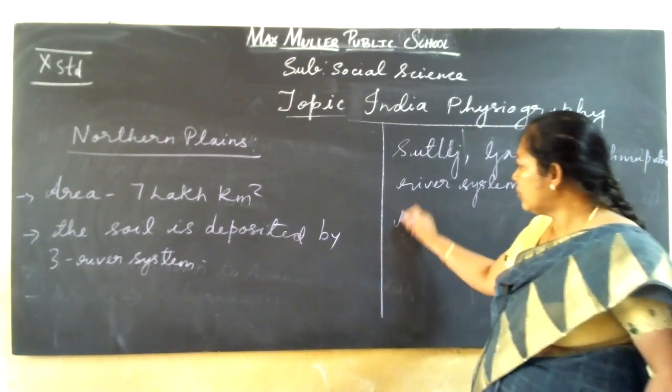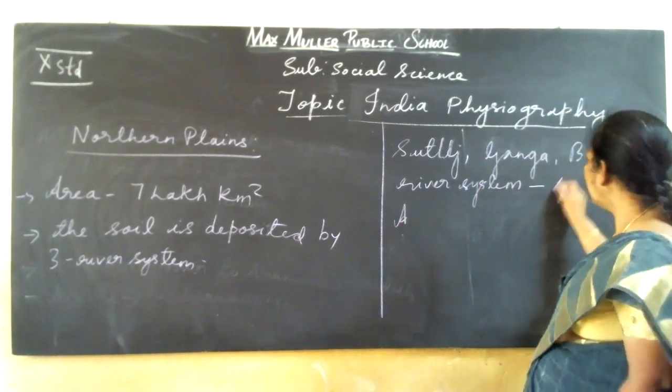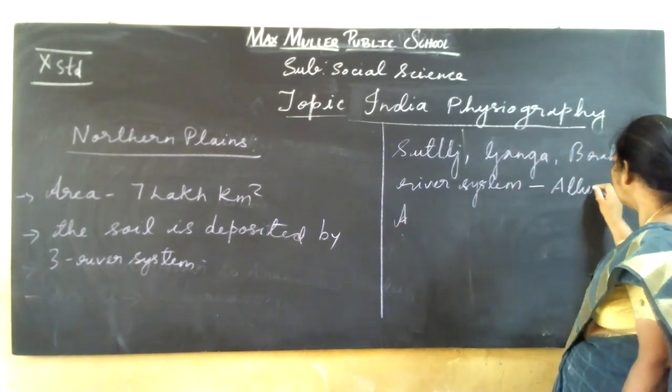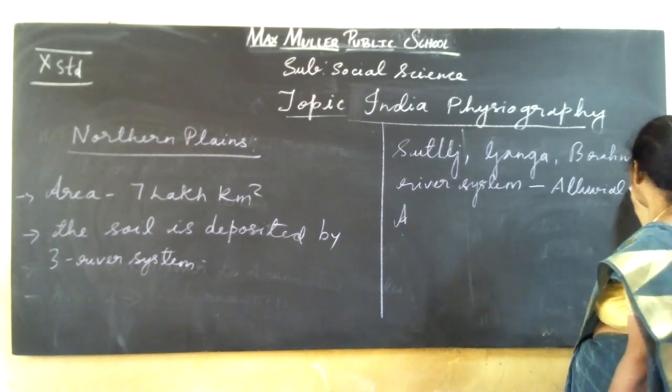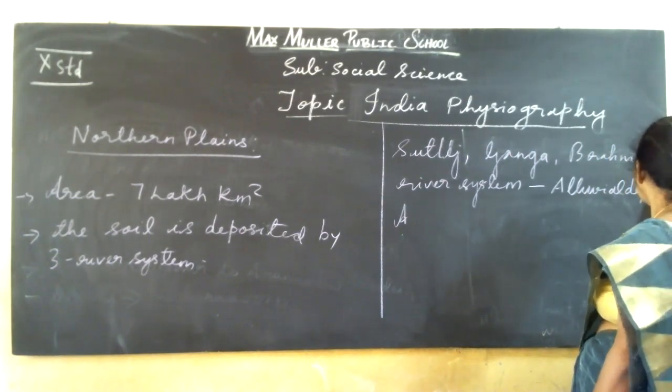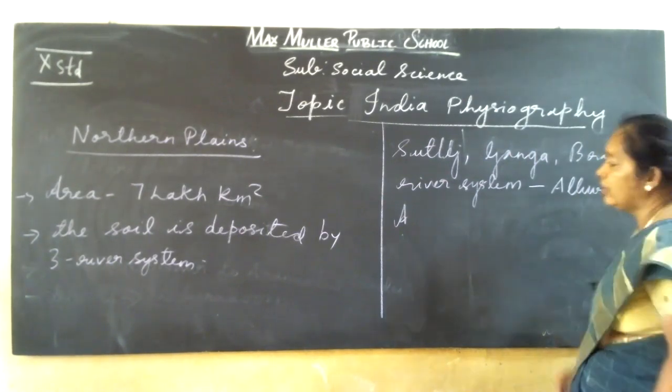And this alluvial tract, they bring down the alluvial deposit.